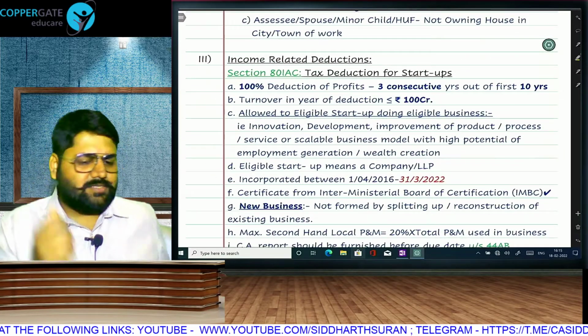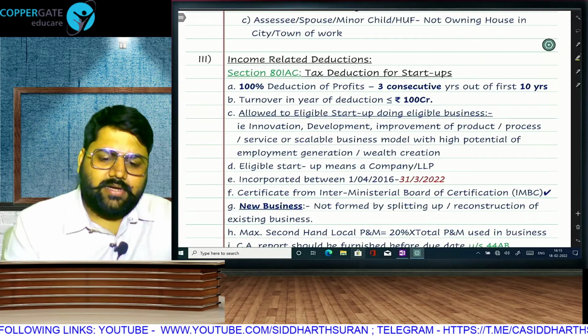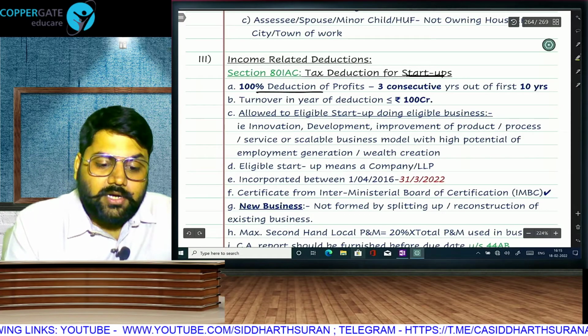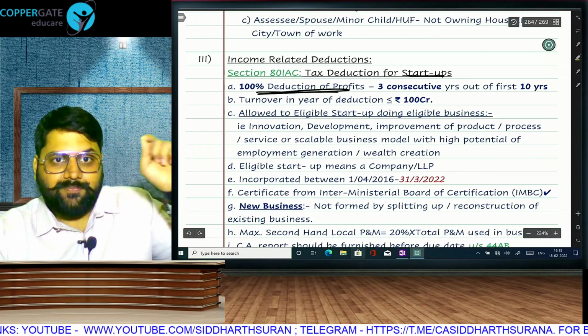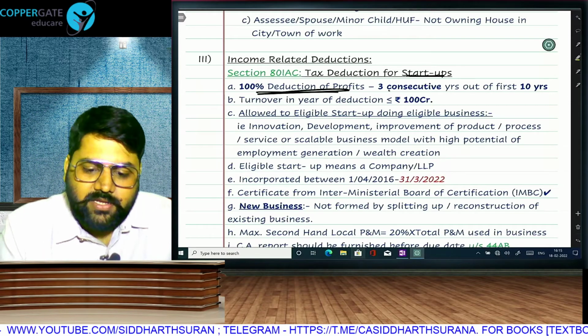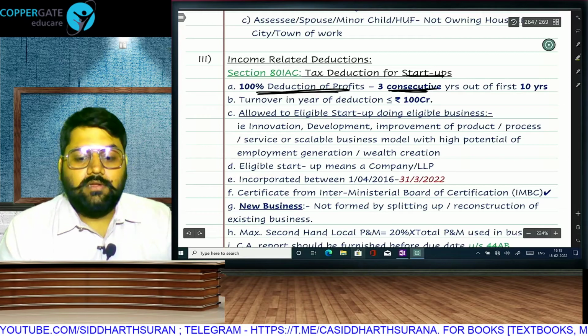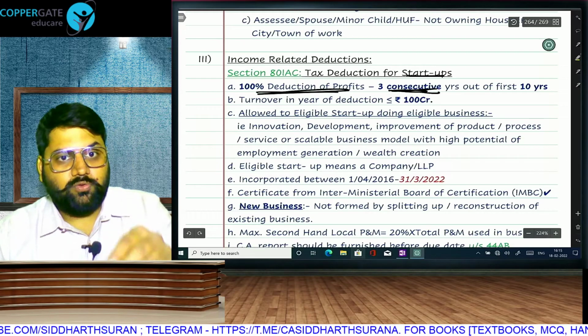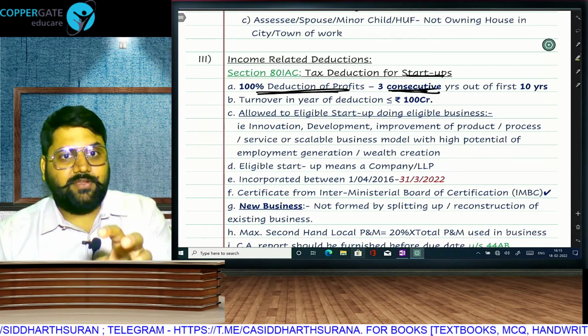Income related deductions we will do. 80IAC, tax deduction for startups. 100% deduction of your profit. So profit, PGBP, GTI deduction. For how many years? 3 years you will get. But they have to be continuous. So 1, 2, 3, or 2, 3, 4. You cannot take 1, 5, 7, or 1, 3, 4, or 2, 4, 6.